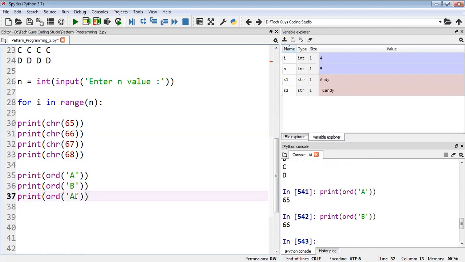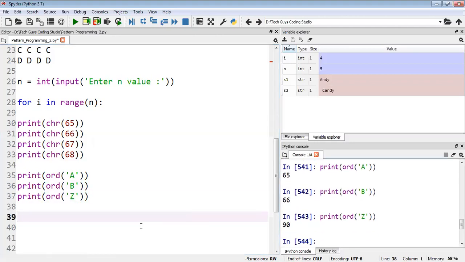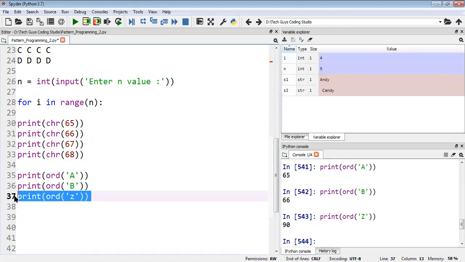Now if I need the value of z, how much is it? We got 95, actually it's a capital Z. Okay, I'll just try the small z, it's 122, like this. Small and capital both we can write.